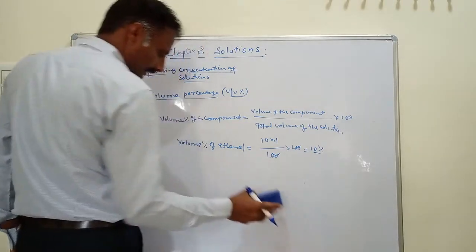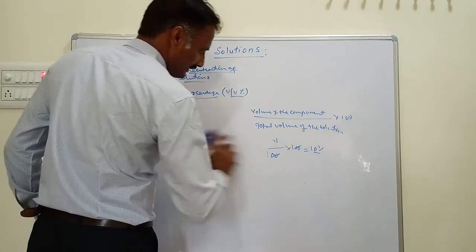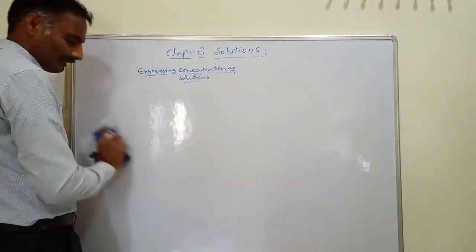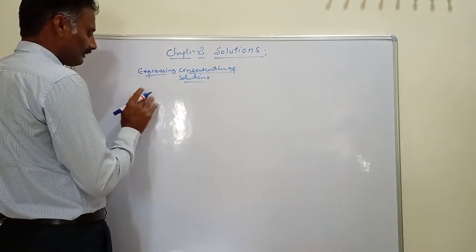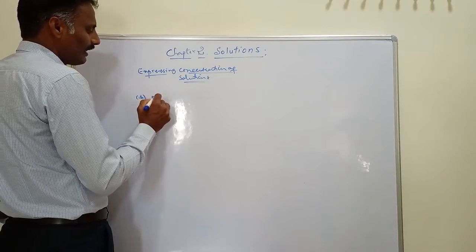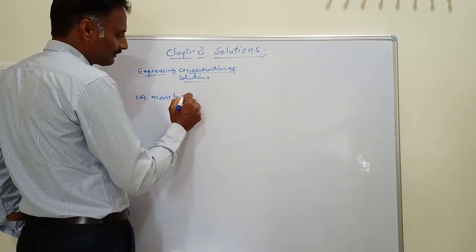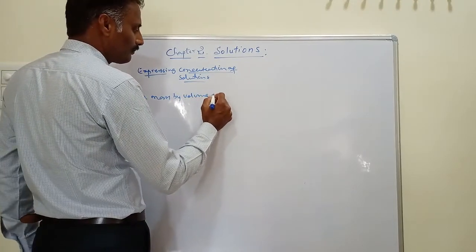This is about volume percentage, the concentration expressed in volume by volume percentage. Then the third one is mass by volume percentage.